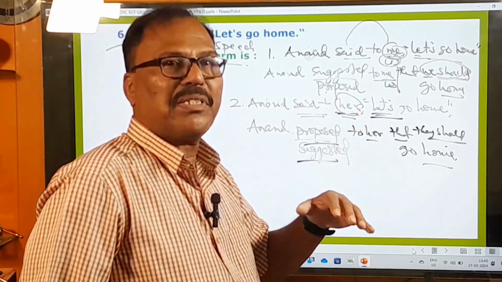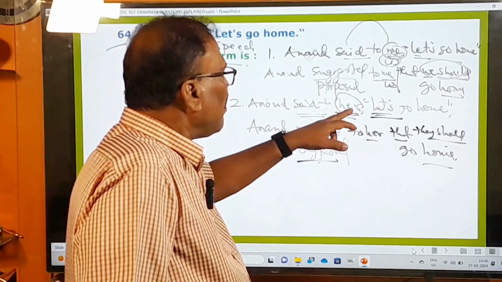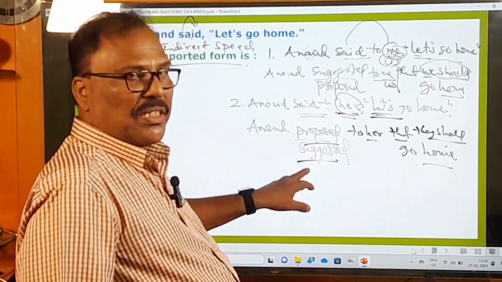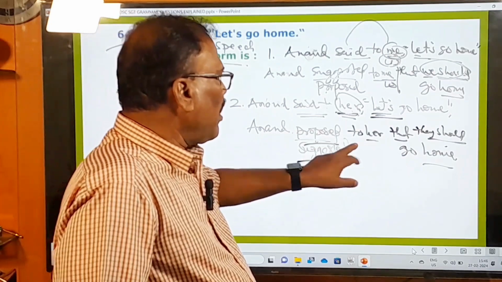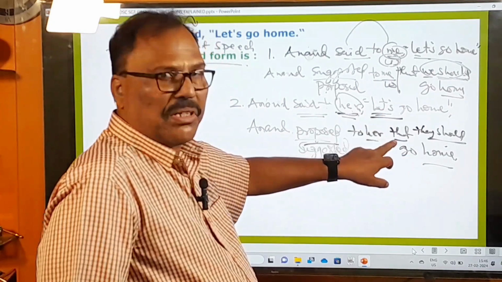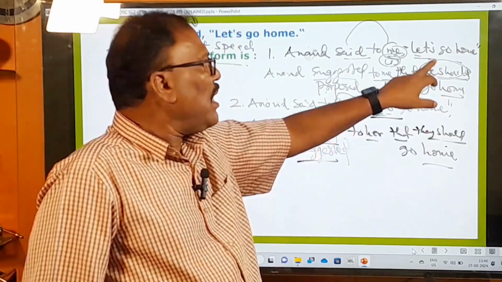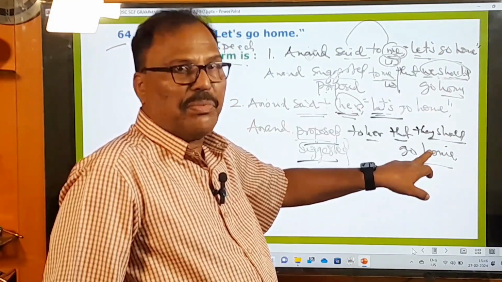Second person and third person pronouns. If they are in the object place, then this set will be turned into proposed or suggested as usual, and to her or to him or to them is there, and that connecting word should be used as it is, and then this letter should be turned into they should. Here letter should be turned into we should, here letter should be turned into they should.